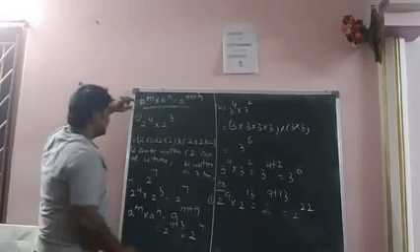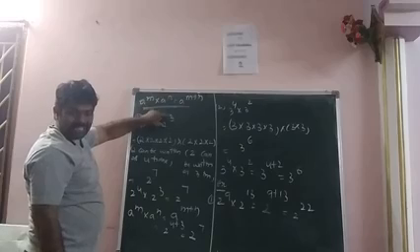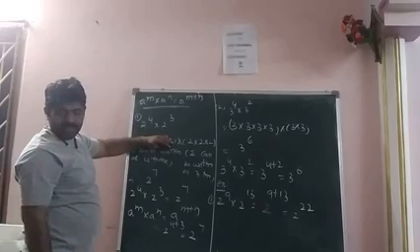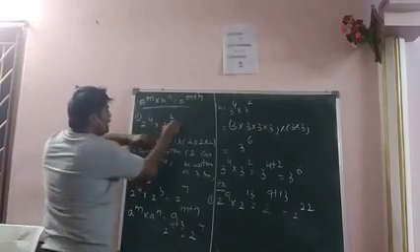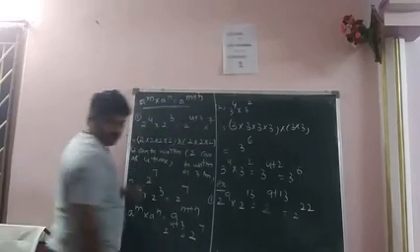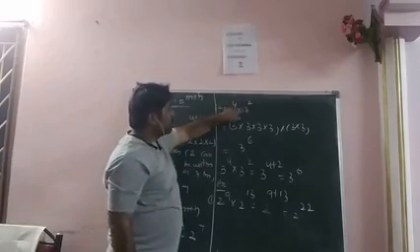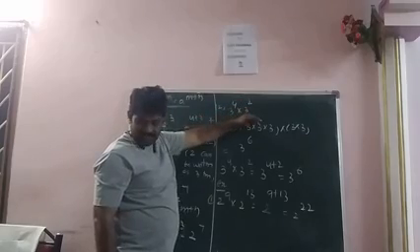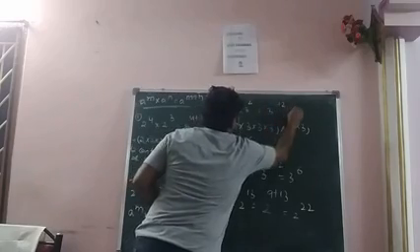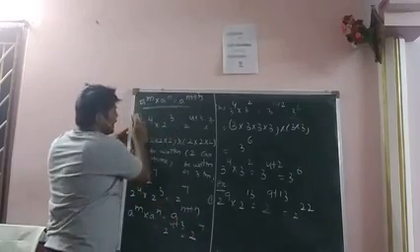Okay. So here, 2 power 4 into 2 cube, what is the answer? 2 power of 4 plus 3. What is the value? 2 power 7. Directly you can write that. And next, 3 power 4 into 3 square. What is the value? 3 power of 4 plus 2, that's 3 power of 6.